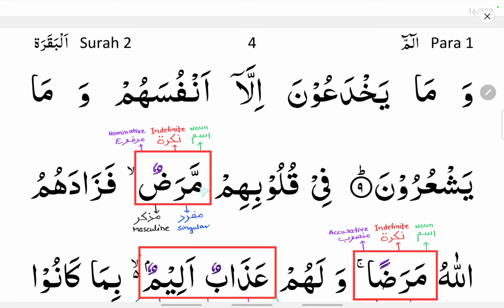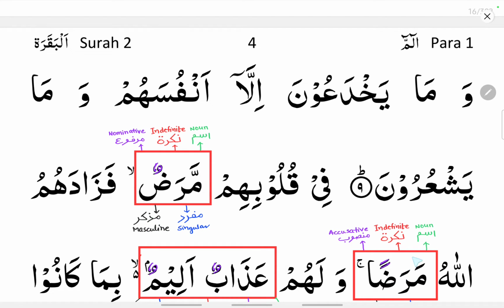Here you can see maradun. Maradun, it is an ism because tanween you can see at the end. It is indefinite because tanween you can see at the end, and it is a nominative state, that is double dhamma you can see, marfu state, and it is singular, that is mufrad, muzakkar.